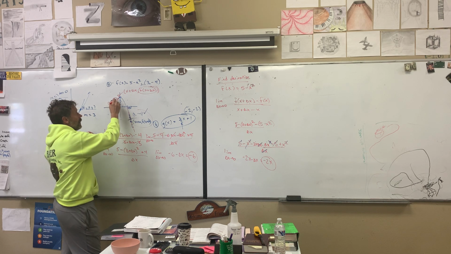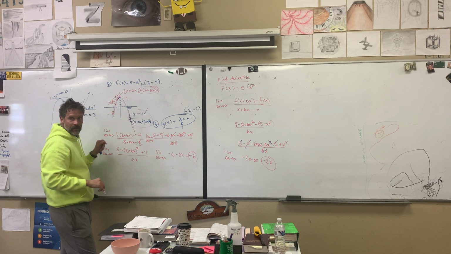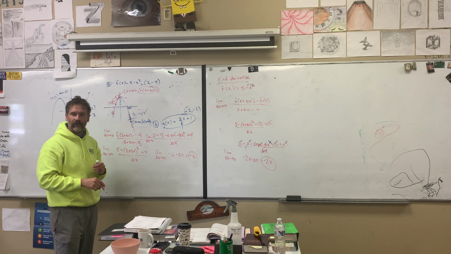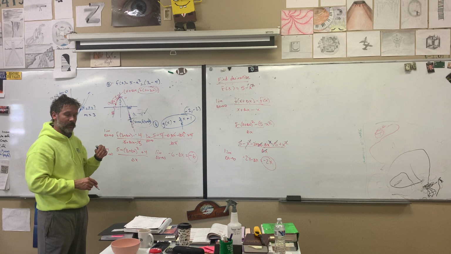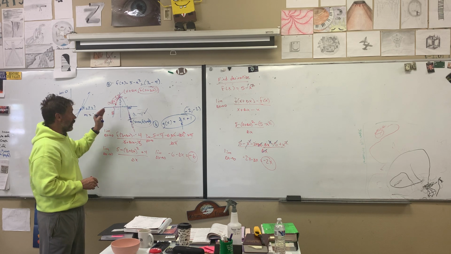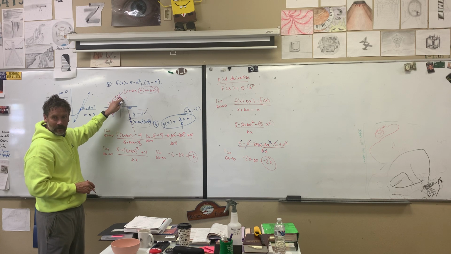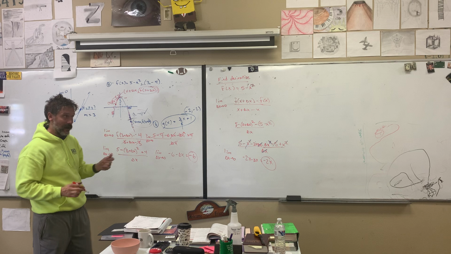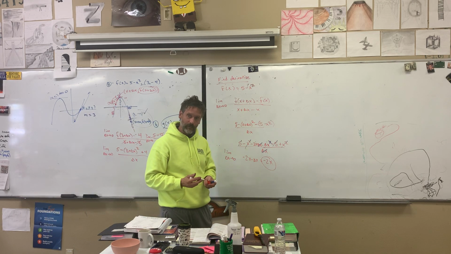Yeah, gradual. And then the slope changes from positive to negative. So what do you think has to happen in the middle? 0 is going to happen. Yeah, and that's a rule that we learned in the first derivative test. It says as you go from positive to negative, you have to have a slope of 0. And if you go from positive to negative, you will have a maximum value. Versus if you go from negative to positive, going left to right, you'll have a minimum value. And that's a derivative test that you can use to prove maximum versus minimum.